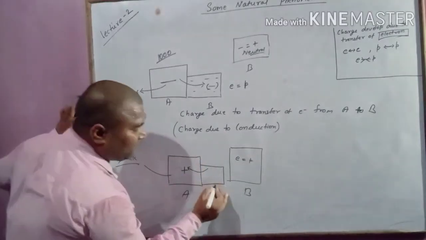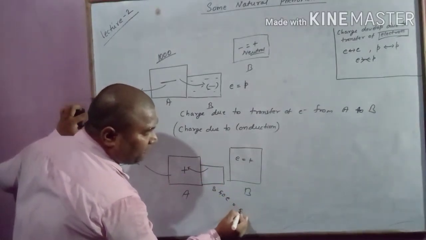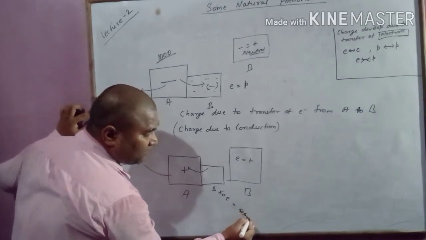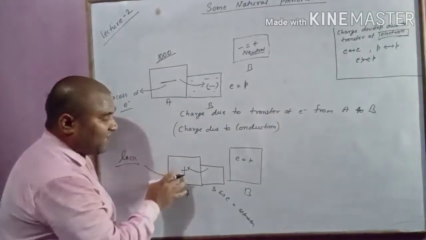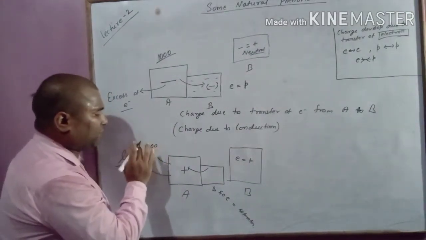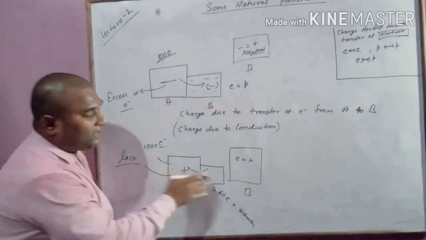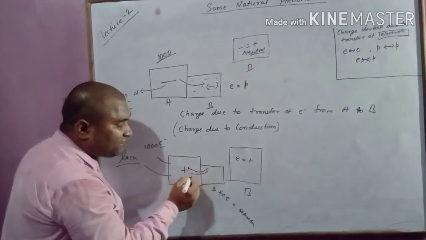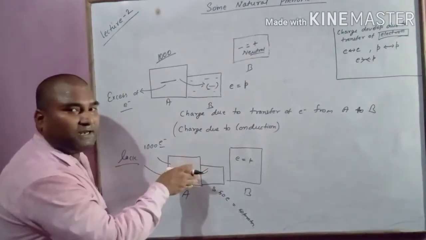For example, B has 50 electrons equal to 50 protons, just for saying, and A lacked around 1000 electrons. इसको 1000 electron की कमी थी. When it comes in contact, even a single electron transfers, but more than one electron will transfer.